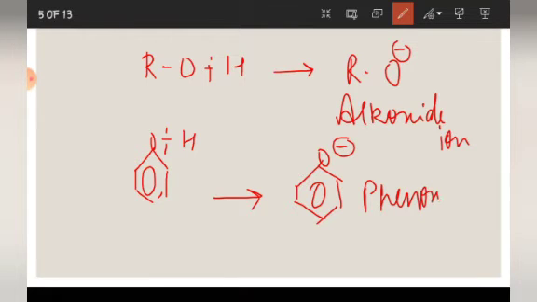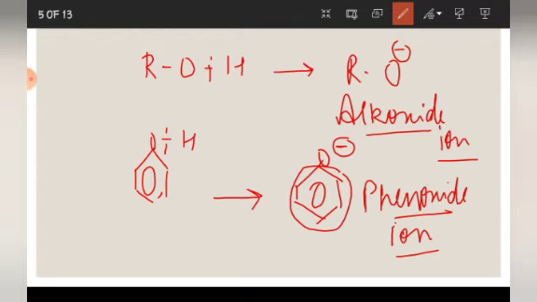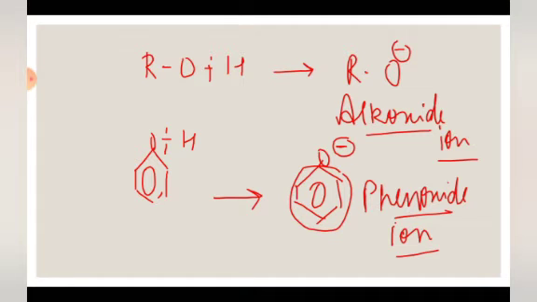Now, why do you need to remember these names? Because these names will be used in the explanation. So, RO minus is known as alkoxide ion, and C6H5O minus is known as phenoxide ion. I hope this much is clear to you. So, let's move on further.